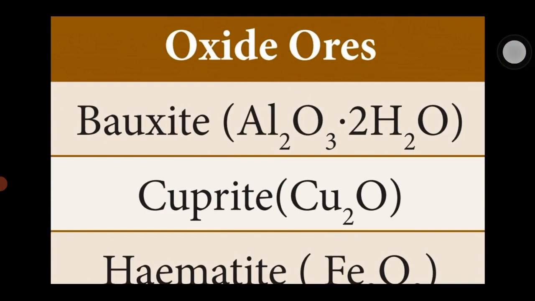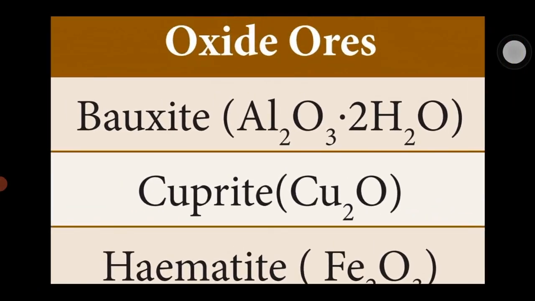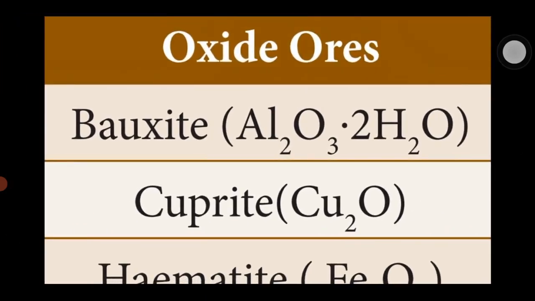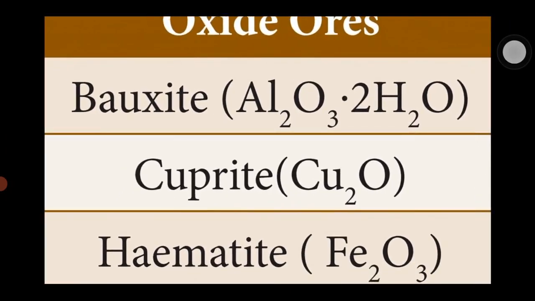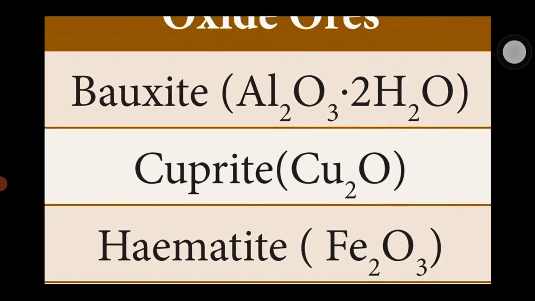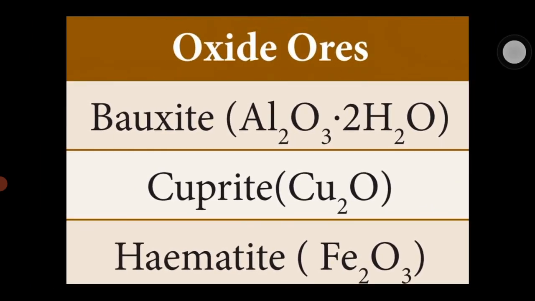Oxide ores, for example: bauxite, cuprite, hematite. Bauxite formula: Al2O3·2H2O. This is the ore of aluminium. This formula contains the main element aluminium. The second oxide ore is cuprite, formula Cu2O. Third one, hematite, formula Fe2O3.